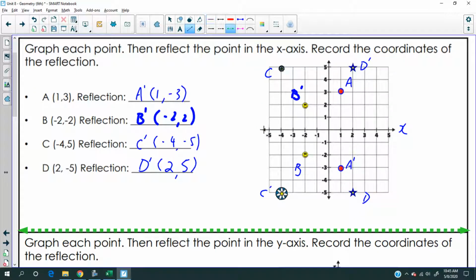So we use the x-axis for all 4 questions as a mirror. If we have point A here, the reflection of point A across the x-axis, the mirror, would be right here. It would be called A what?